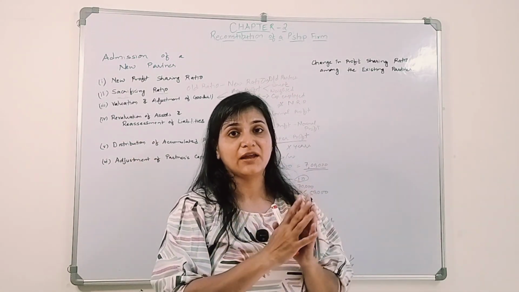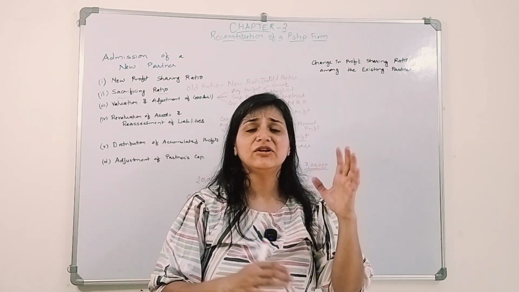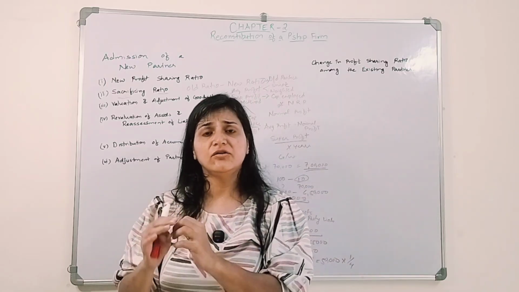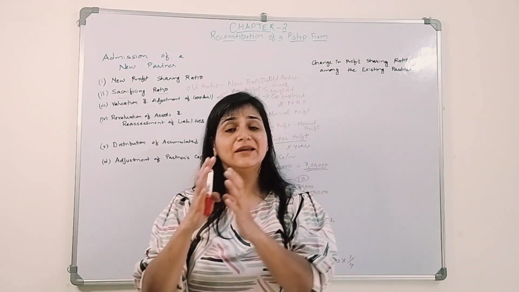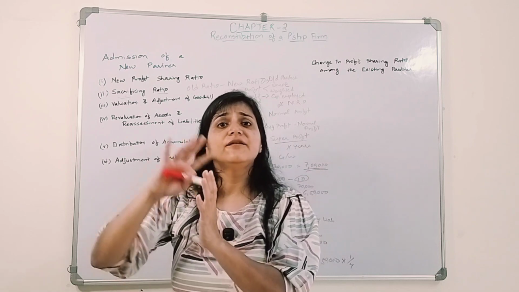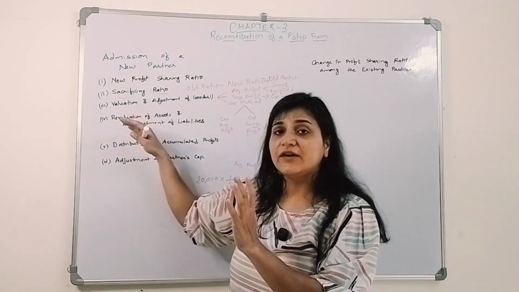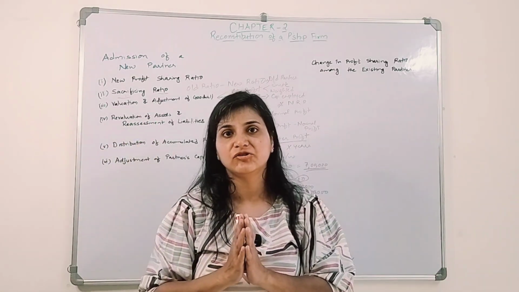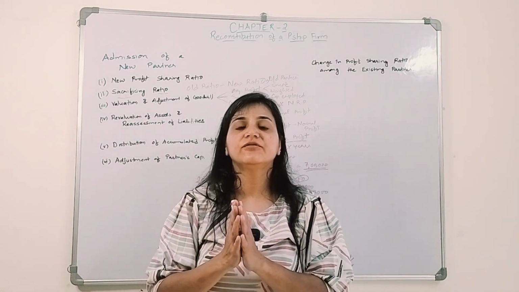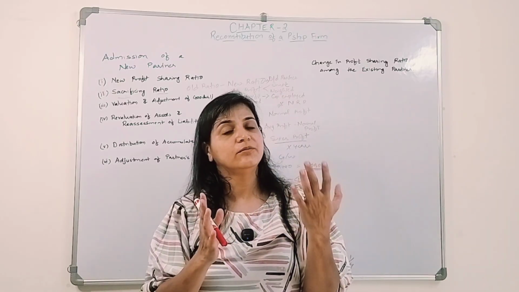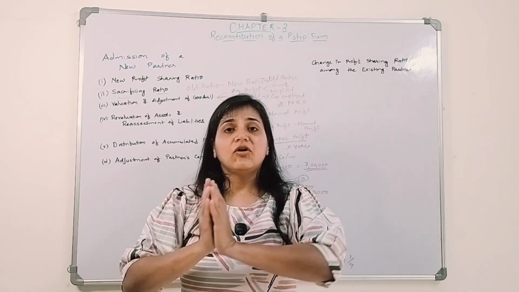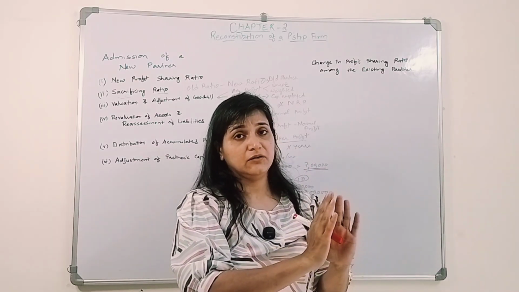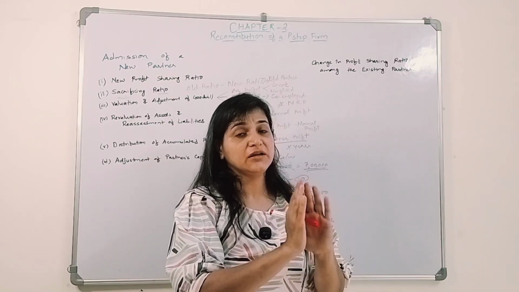We will prepare a revaluation account wherein if there is an increase or decrease in assets or liabilities, or if there are unrecorded assets or unrecorded liabilities, we are going to show them in our books at the revised value, right? So whatever effect is there on assets and liabilities, for that we will prepare a revaluation account. On that revaluation of assets and liabilities, there could be a gain or a loss. That gain or loss will be distributed among the old partners, okay, in their old profit sharing ratio.